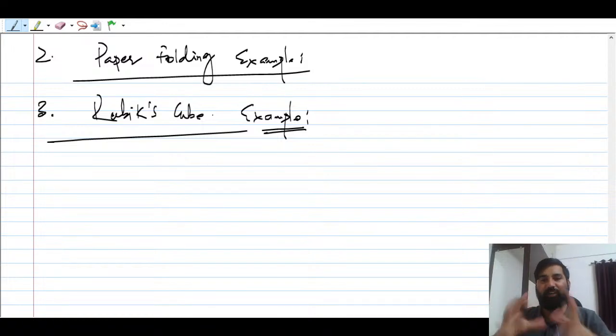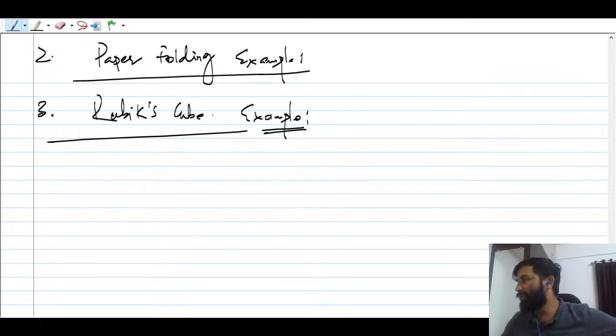Have you done this kind of arrangement? Suppose I give you a cube having different colors. I think everybody might have played with a colored cube. Can you make the arrangement? You take the cube. How many ways are there that you can make the arrangement so that the colors are the same? Yes guys, please let me know in the chat. I think many of you might have done it.